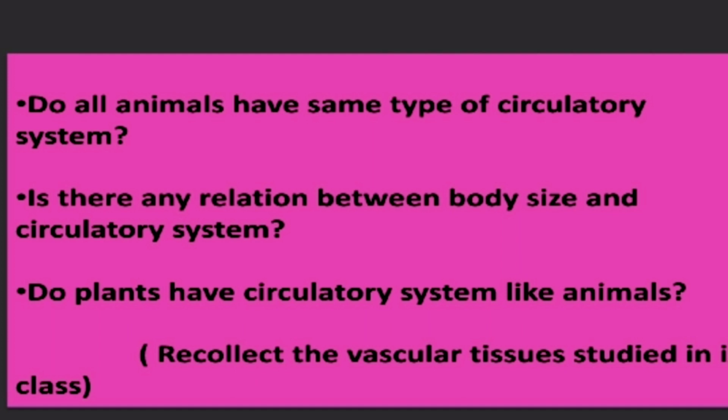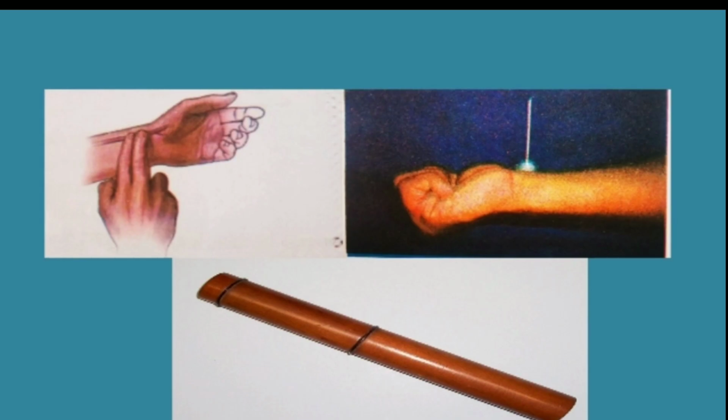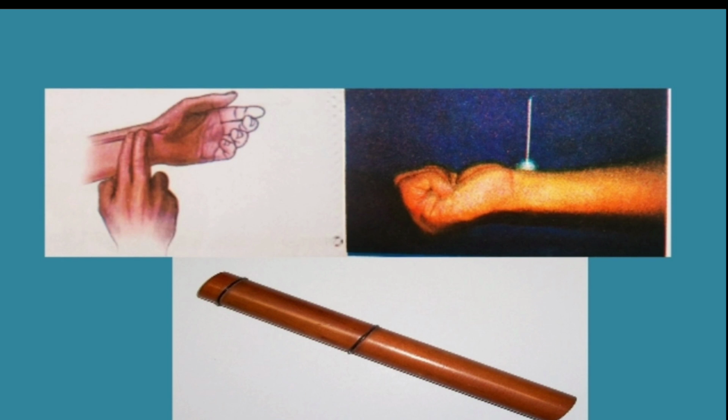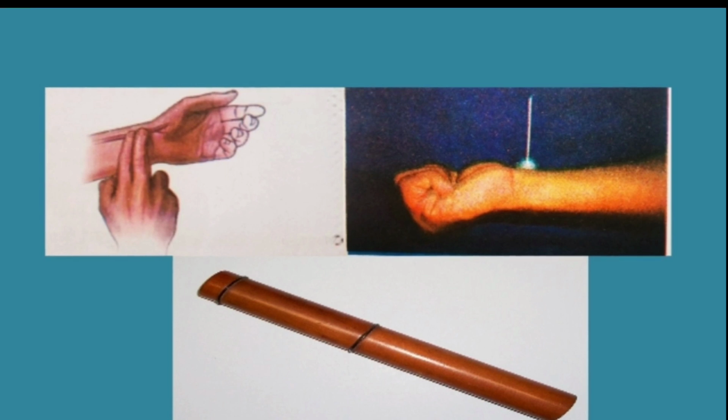Now we will start two activities. You can perform these two activities at your home. Very simple activities. The purpose of these activities is to know the relation between the pulse rate and heartbeat. To know the pulse rate, you can follow two methods. The first two diagrams are useful to understand how we can perform the activities.